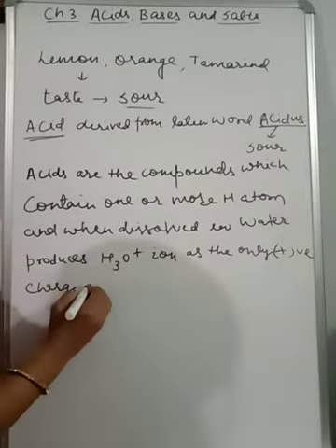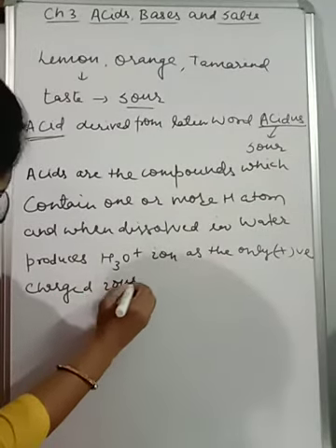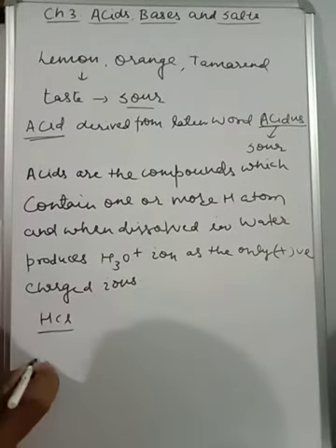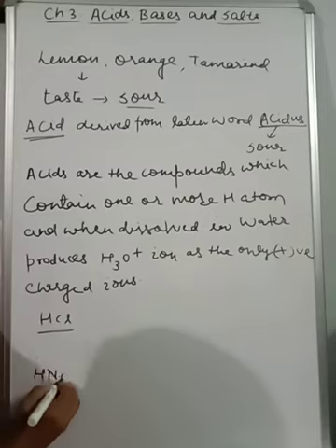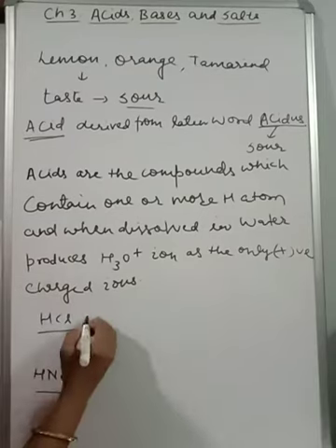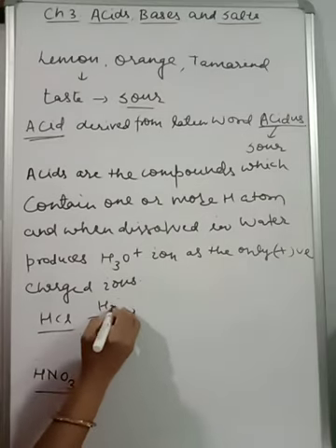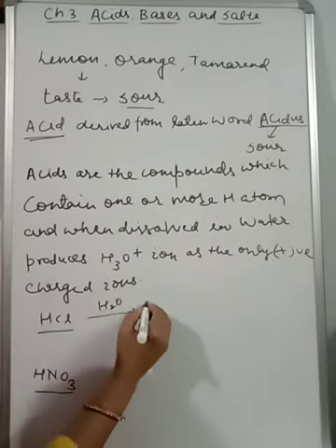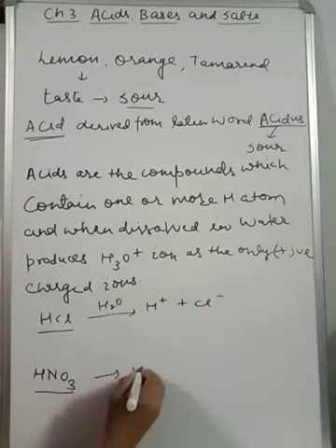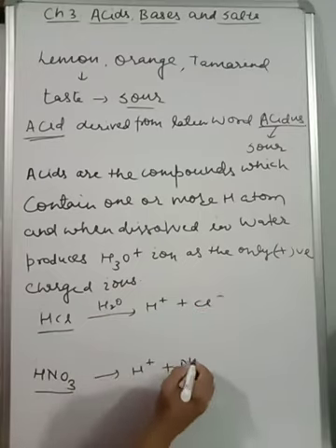Okay, so I think it must be clear to you. When we think about HCl or even HNO3, all of you know the names of these acids. When we dissolve these acids in water, first, children, we get H plus and Cl minus, H plus and NO3 minus.